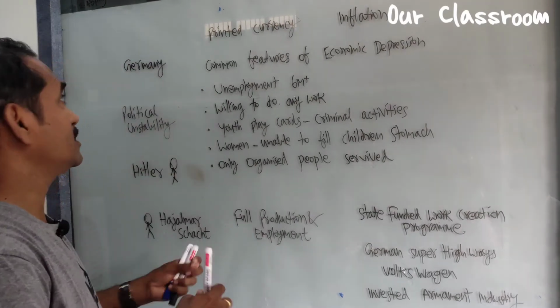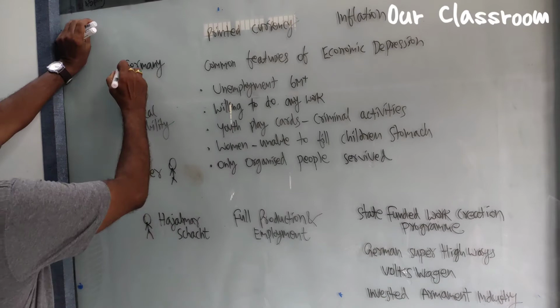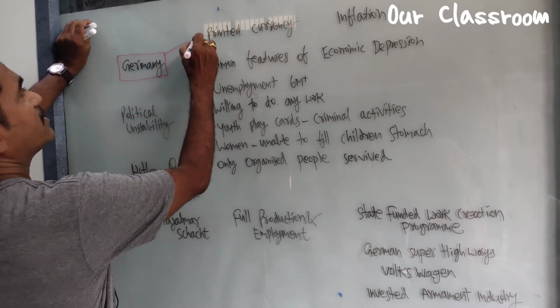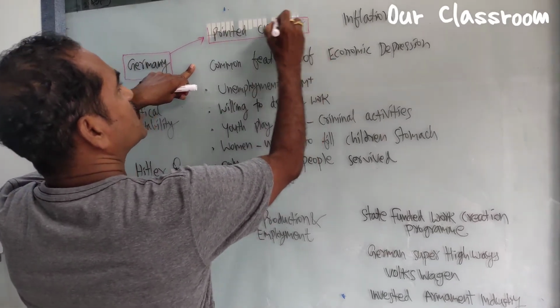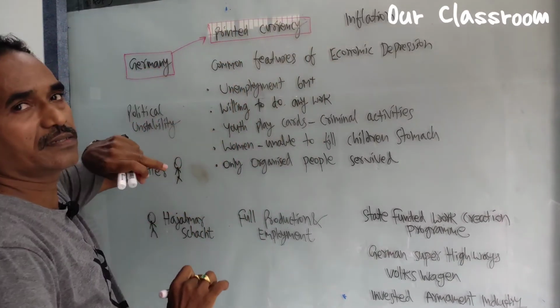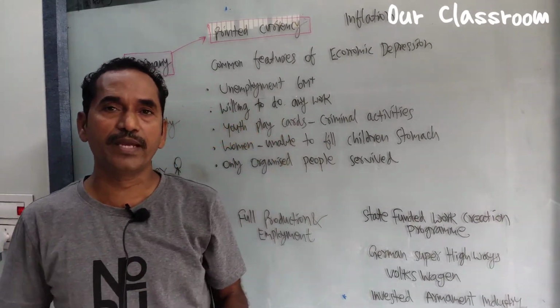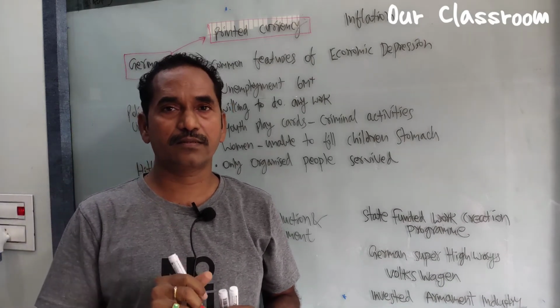Okay, now let us see how Germany tried to overcome this situation. First, Germany printed currency to overcome this situation, but in vain. What happens if a country prints more currency than its demand? Definitely inflation occurs.